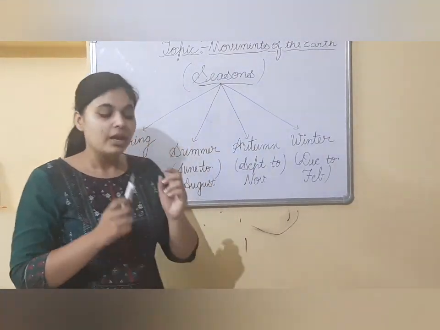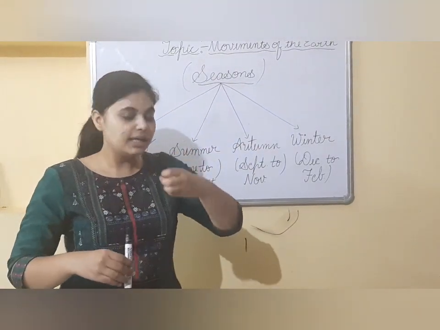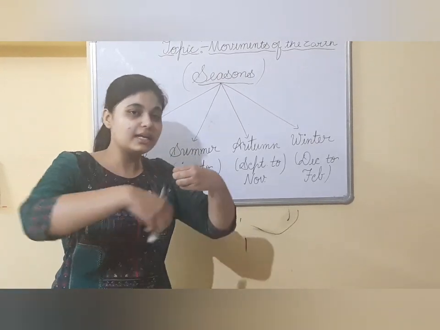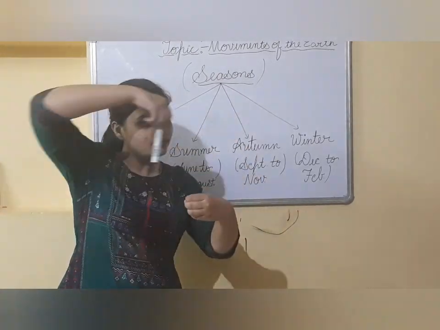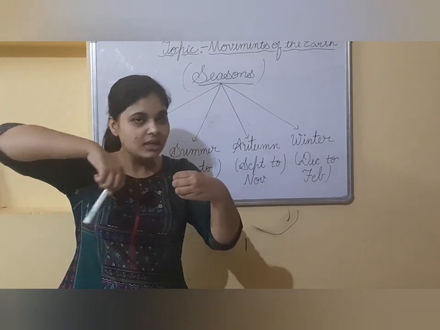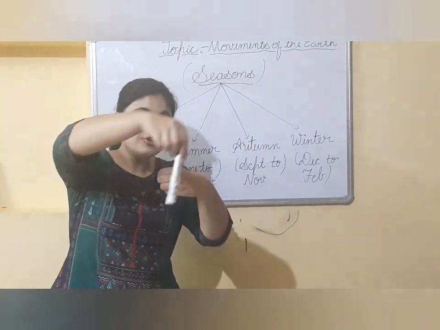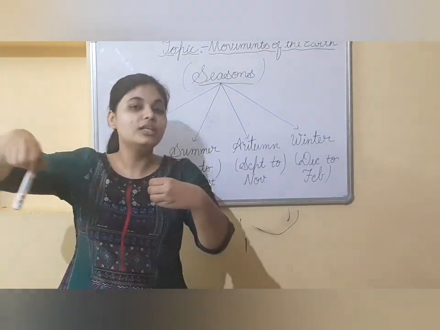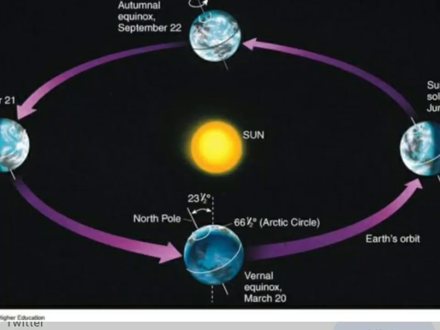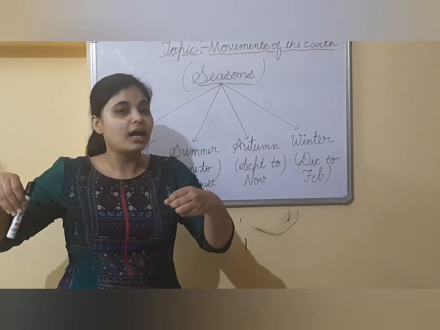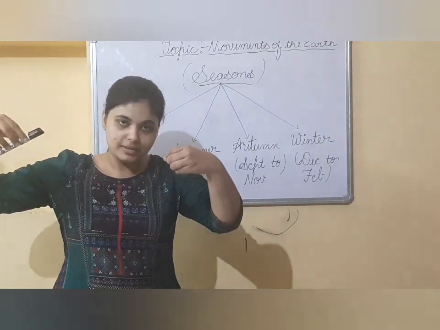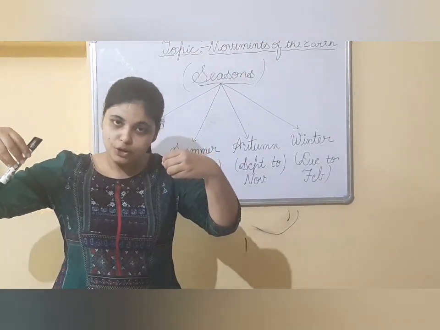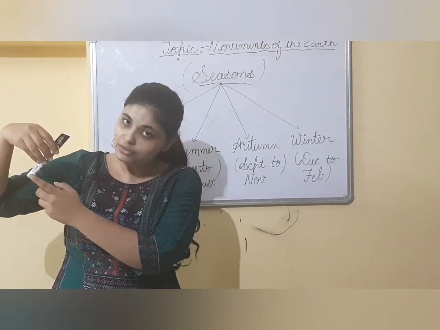Let's see how. As you know, this is the sun, and the earth revolves around the sun. Okay, so at different positions you will notice different points on the earth's surface. Means at different positions you will see a different face of the earth's surface. That means when the earth is revolving around the sun, you will notice that some part is getting closer at a particular point of time while some part is far away from it.